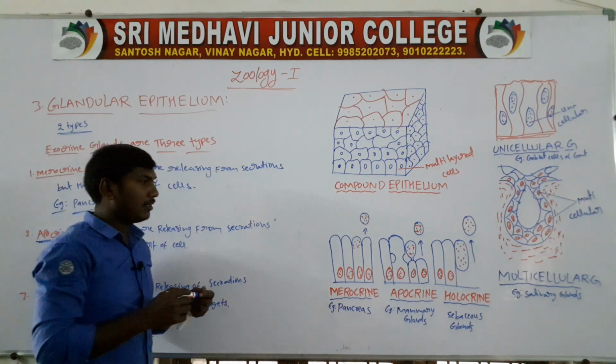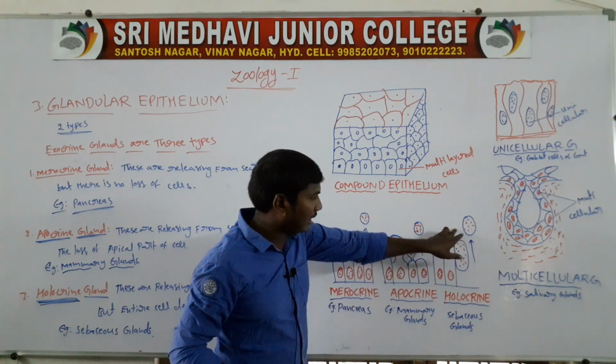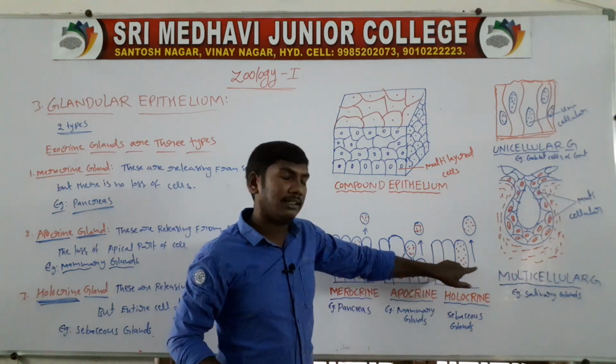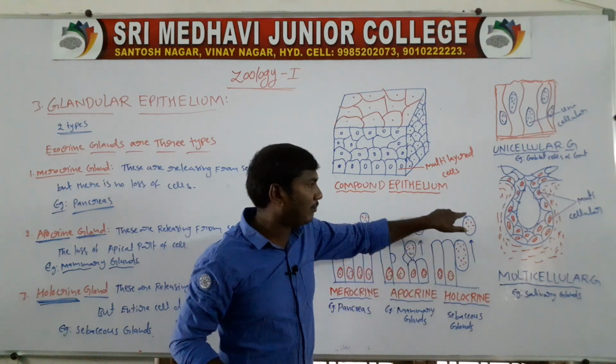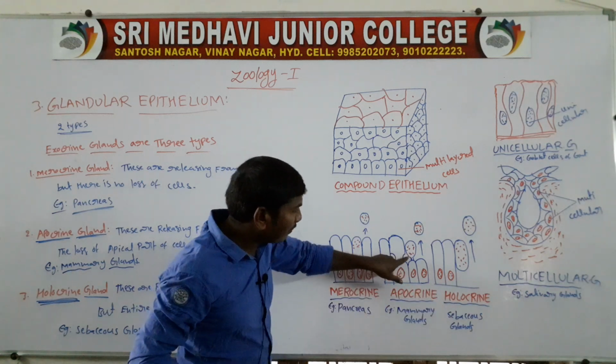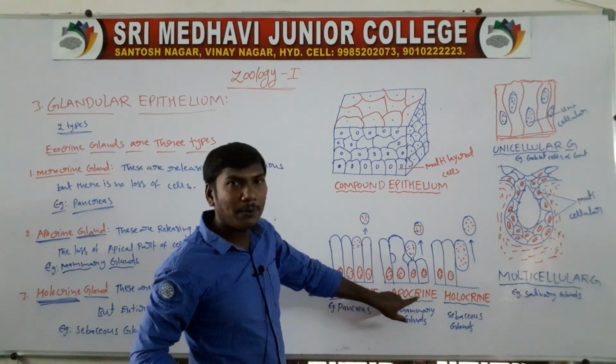So see the diagram. The holocrine gland releases secretions, and the entire cell disintegrates. If only the apical part of the cell disintegrates, it is the apocrine gland.